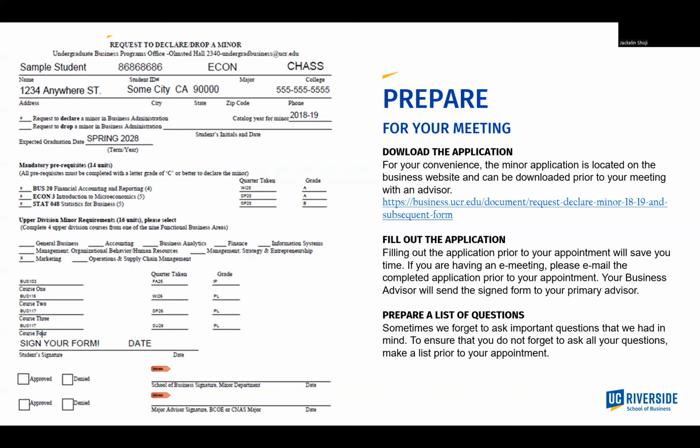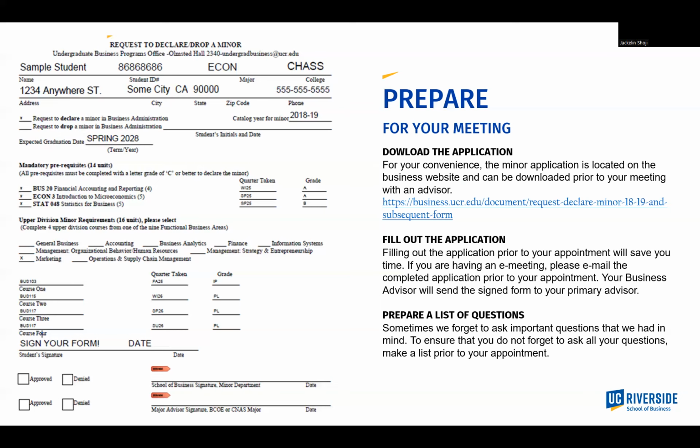Begin by filling out the top of the form with all your pertinent student information. You will then select the option to declare a minor, and you will provide your catalog year. If you don't remember how to find your catalog year, please go back to the previous slide, as the location of the catalog year is circled in that image. If your major catalog is prior to the 2018-19 catalog, you must speak to your primary advisor about a catalog change prior to your meeting with the School of Business.